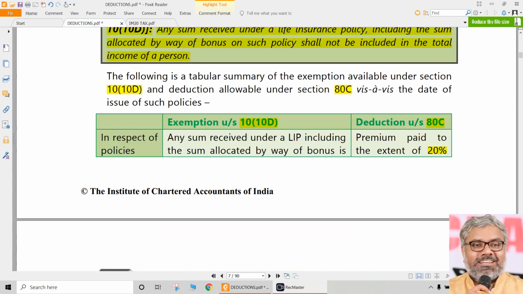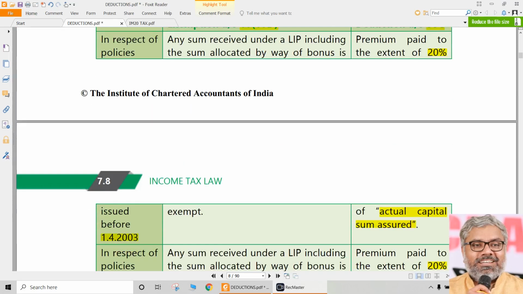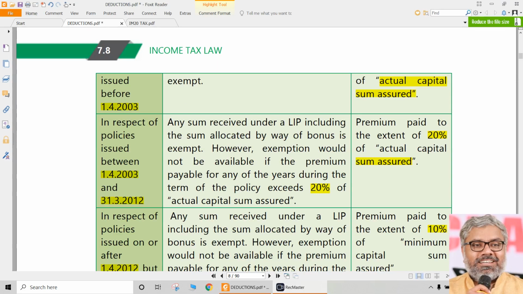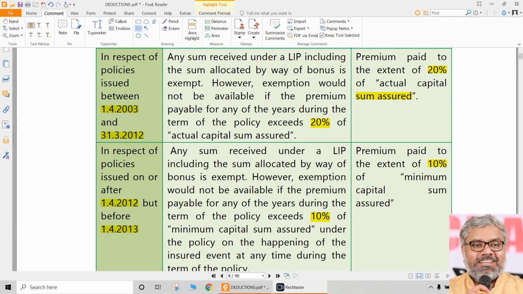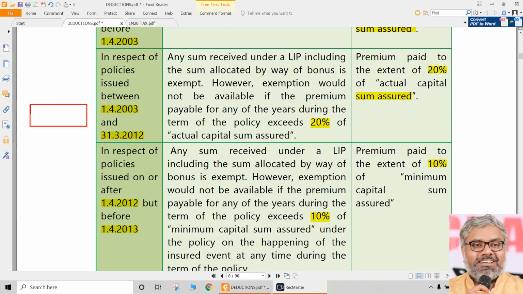So let us look at ATC only particularly. If you look at that, you can broadly remember only one date. One date is enough. You don't need all of them. For ATC, what is the date? 1/4/2012. That is the date you should remember for section 80C, 1st April 2012. On or after 1st April 2012, the amount of premium cannot exceed 10% of sum assured. Prior to 1/4/2012, the amount of premium cannot exceed 20% of sum assured. That is the date you should remember for normal people.